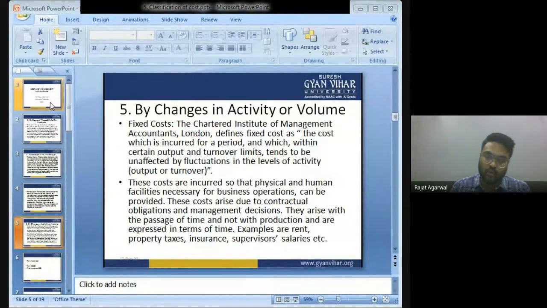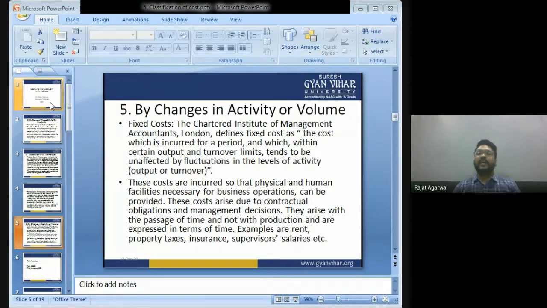Now children, change in activity or volume: fixed cost. The Chartered Institute of Management Accountants, London, defines fixed cost as the cost which is incurred for a period and which, within certain output and turnover limits, tends to be unaffected by fluctuations in the level of activity.